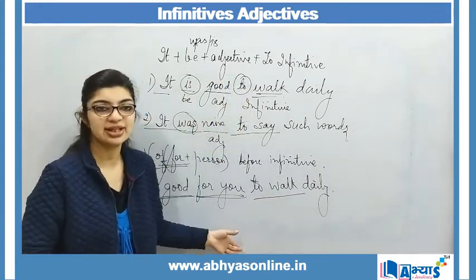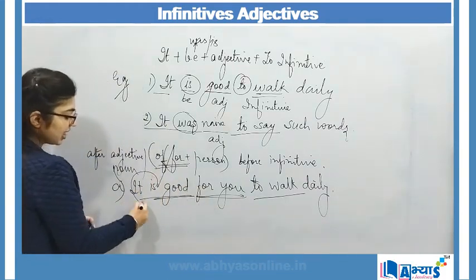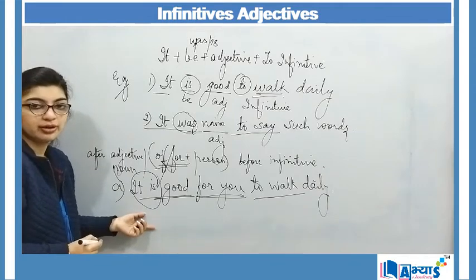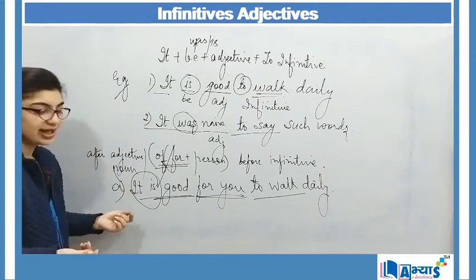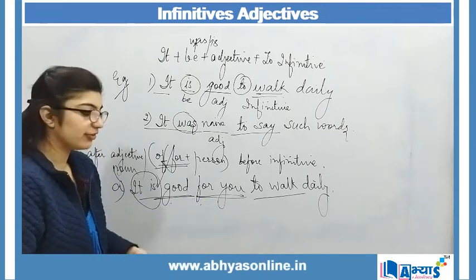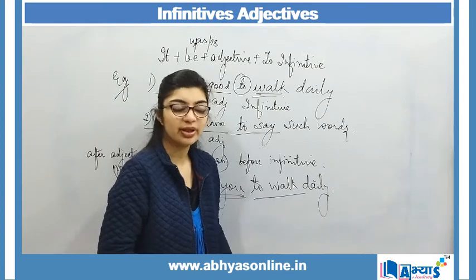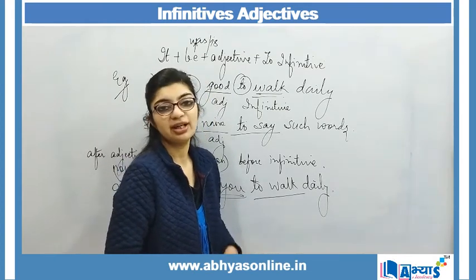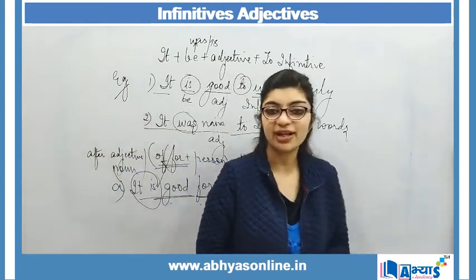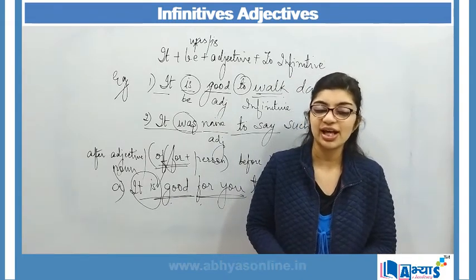So this is one of the examples where we make use of infinitive. First I make use of be, it plus be plus adjective plus the person to whom I am referring, and at last I will refer to an infinitive over here. So this topic we have covered infinitive adjectives, and we've also discussed some of the areas and the rules for using infinitive adjectives.